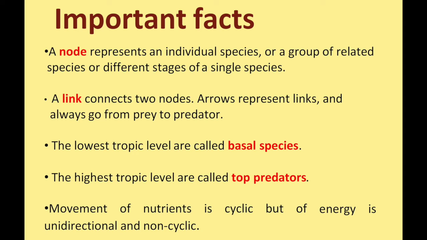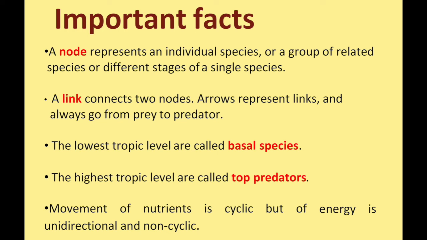And here the lowest trophic level is called a basal species, and highest is top predator. And here the movement of nutrient is cyclic, whereas the energy is unidirectional and non-cyclic. Energy enters the system through sunlight, and it vanishes or disappears at the last trophic level.